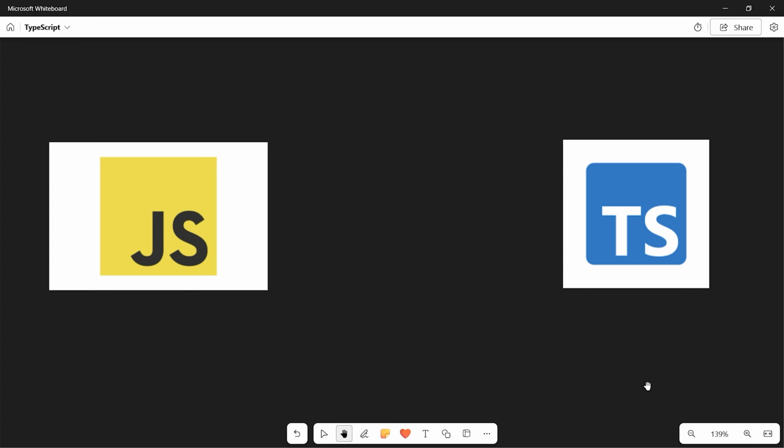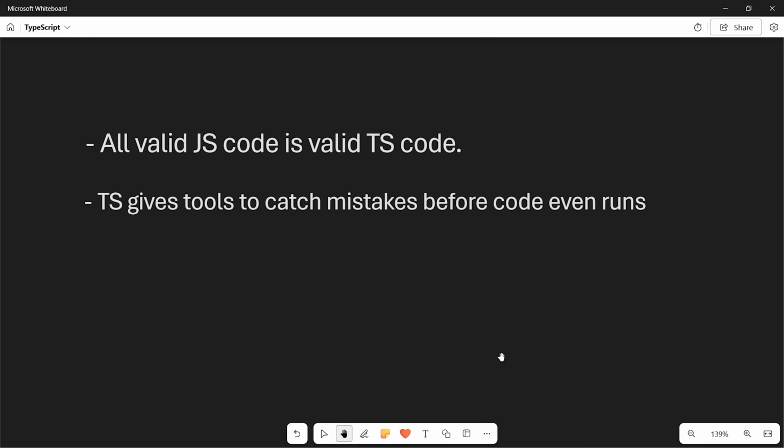JavaScript is just like giving your friend free reign to edit your love letter. They can write anything, spell anything wrong and add weird emojis, and JavaScript won't complain at all. TypeScript is like saying, okay, you can edit my love letter, but you better stick to correct grammar and don't mix language randomly. It won't stop you from writing a bad letter, but it will warn you about mistakes before your crush reads it. So, all valid JavaScript code is valid TypeScript code, and TypeScript gives you tools to catch mistakes before code even runs. That is, in your editor itself, you will get to know what is correct and what is not. Whereas in JavaScript, you will get to know everything when you run the code.